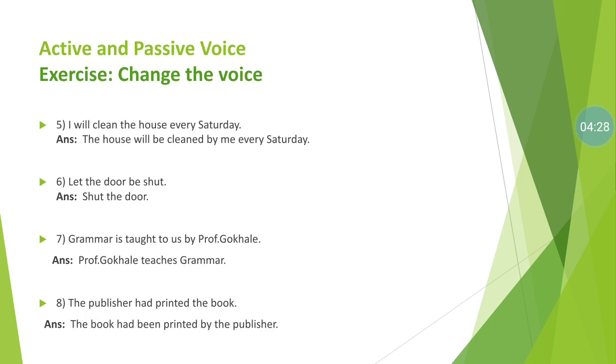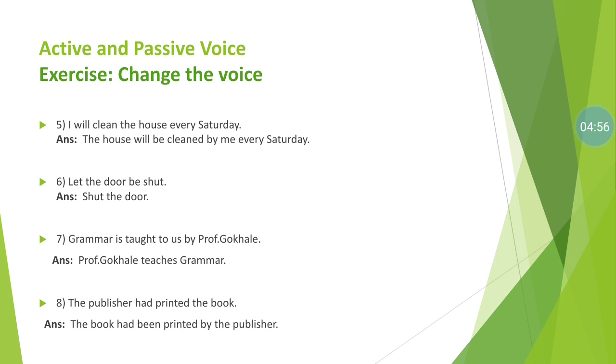Number 5, I will clean the house every Saturday. Okay, assertive types of sentence is given and simple future tense is used. The house will be cleaned by me every Saturday. Active to passive. Number 6, let the door be shut. Passive voice is used in the sentence. It's an imperative type of sentence.